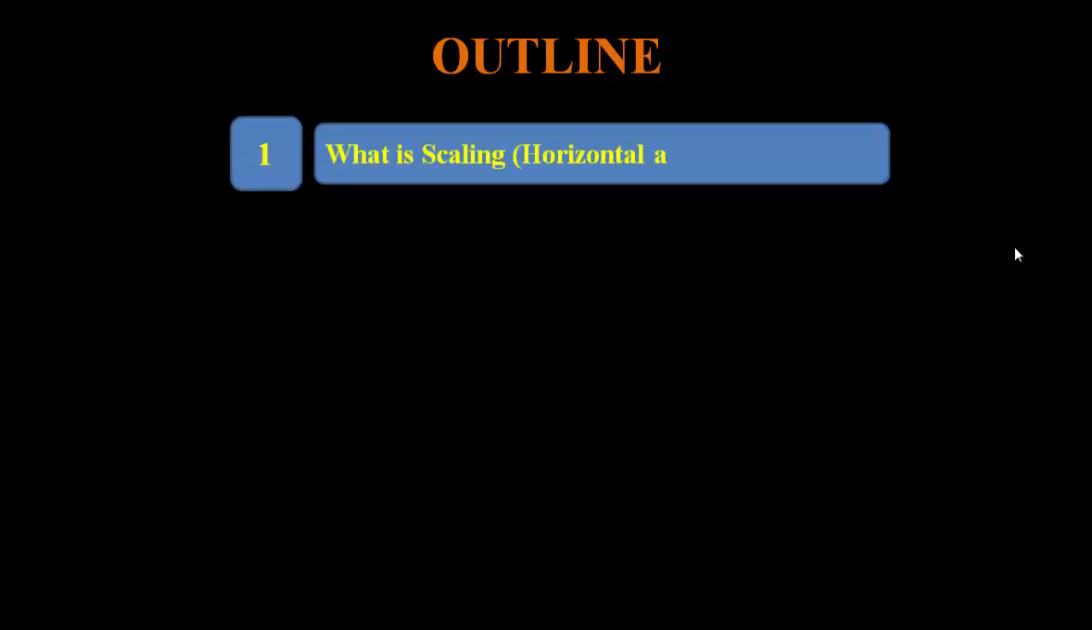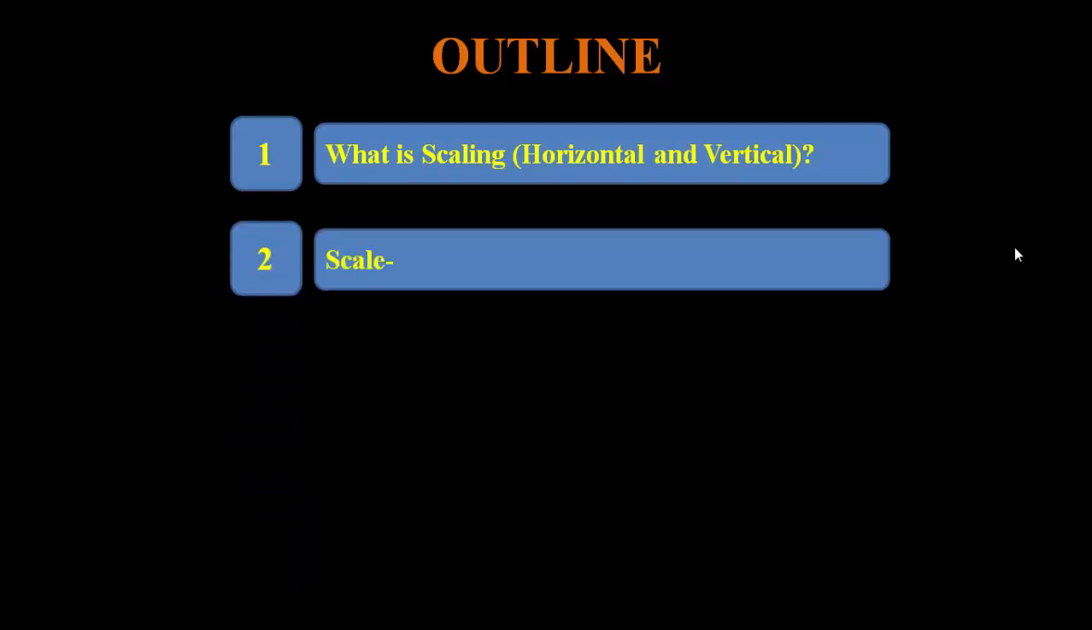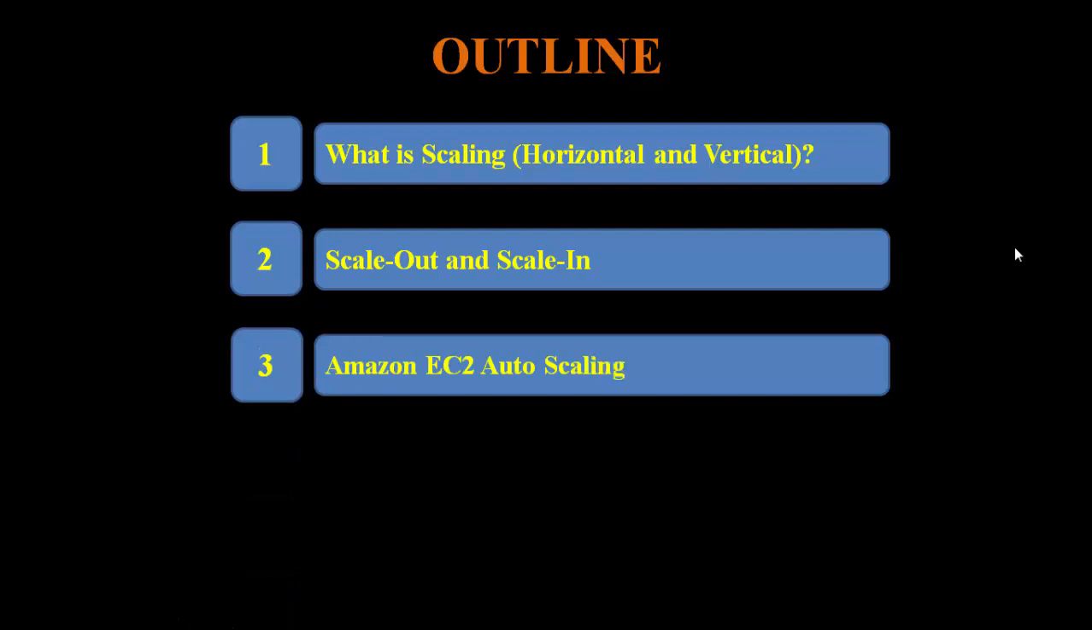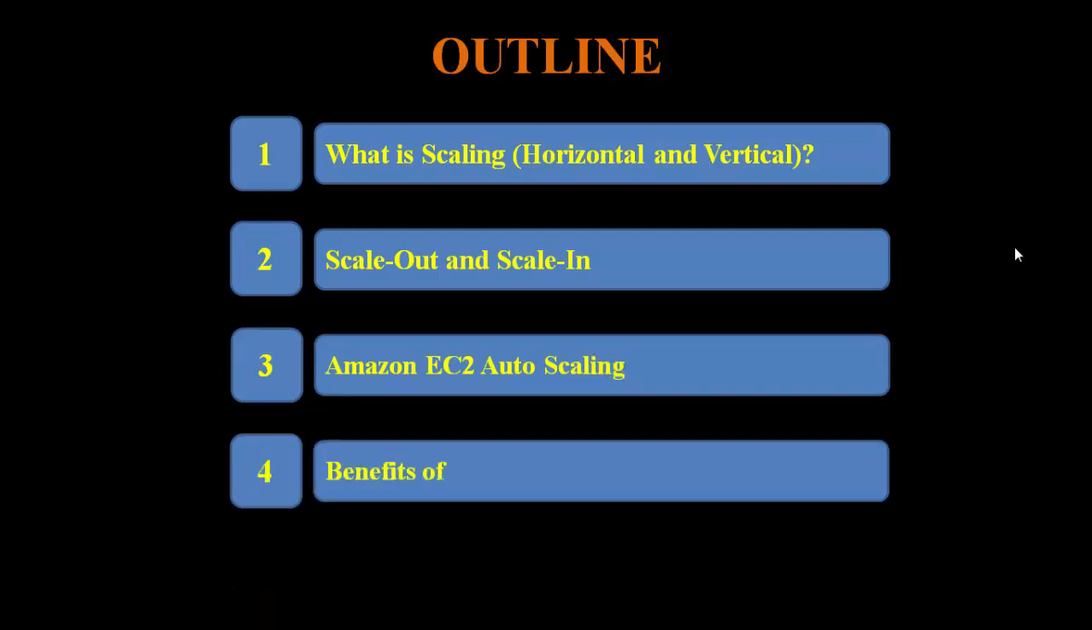First of all, let me get started with the outline of today's video. First we will discuss what is scaling, and scaling has two parts. One is horizontal scaling and the second one is vertical scaling. So both we will discuss in detail. Then we will discuss scale out and scale in. Both these terms are very important, so we will discuss in detail. Third, Amazon EC2 auto scaling, we will discuss in detail. And fourth, the benefits of auto scaling.